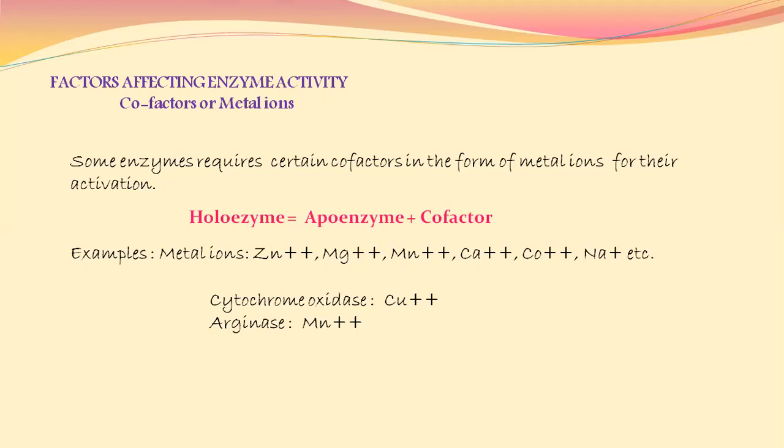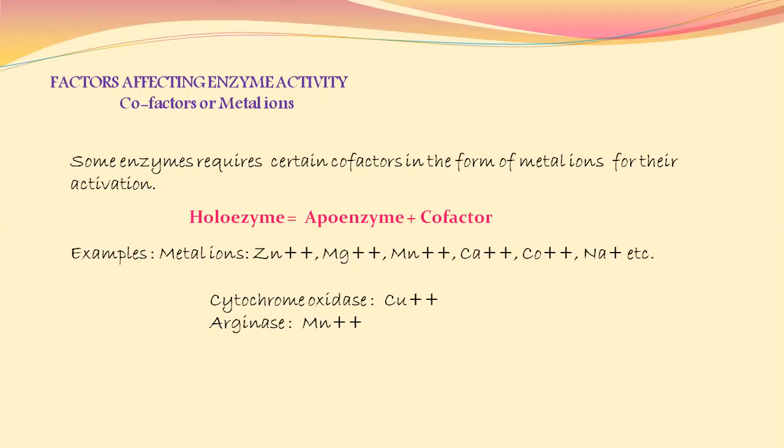For that purpose, there is an equation: holoenzyme, that means complete enzyme, is equal to apoenzyme plus cofactor. Cofactors may be metal ions or coenzymes. Here we have to consider metal ions only. Certain examples of metal ions are Zn++, which are essential in specific enzyme activity, Mg++, Mn++, Ca++, Co++, Na+, and so on.